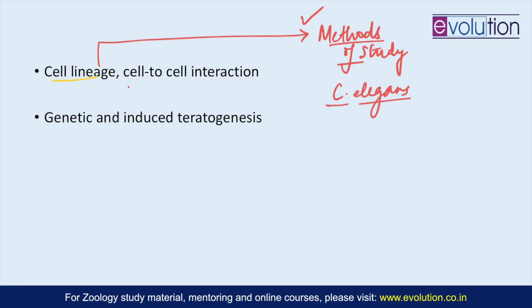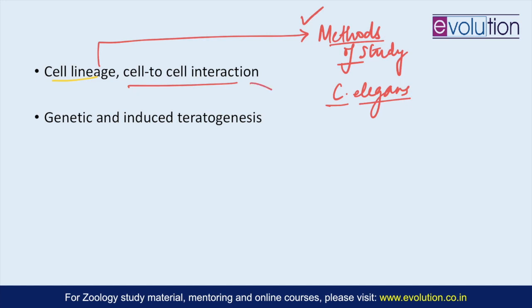Then coming to cell interaction, under that you should be starting with the cell adhesion molecules, the cadherins and different families of the classical cadherins.